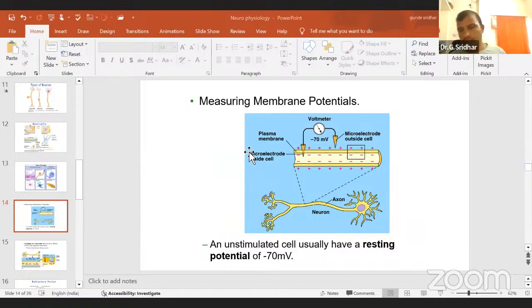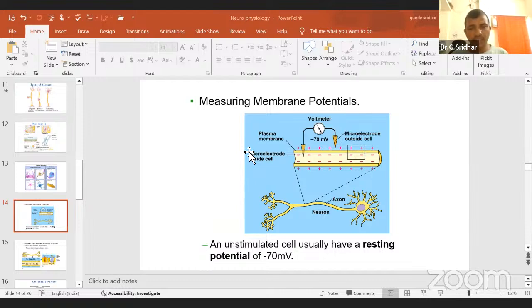Then we will discuss the main concept. Now we have discussed what the nervous system is, and its components like the central nervous system and the peripheral nervous system. Under the central nervous system, we discussed the brain as well as the spinal cord.